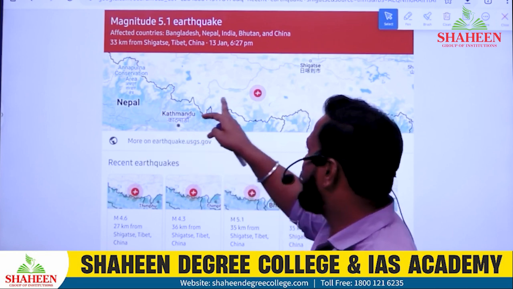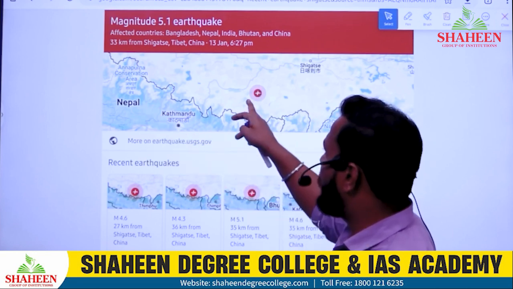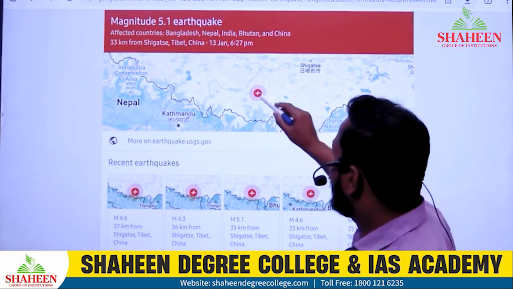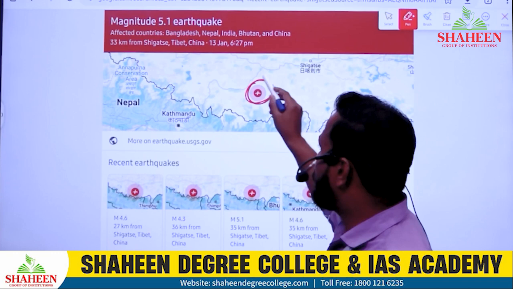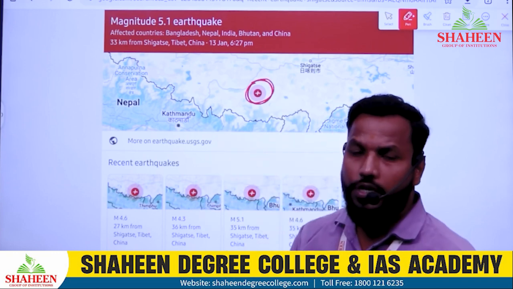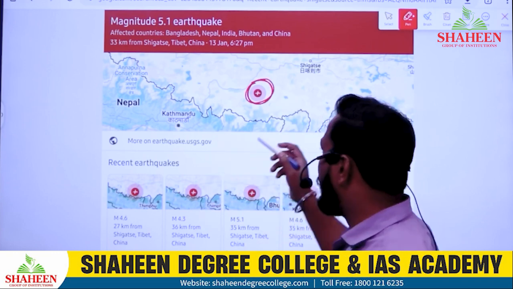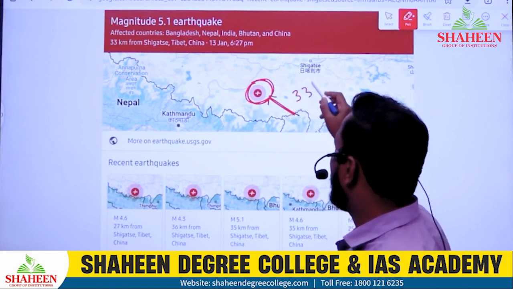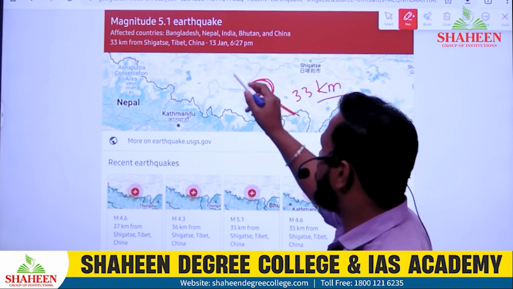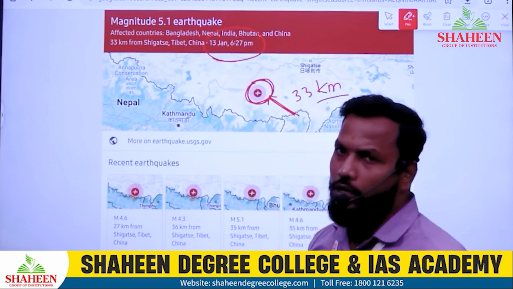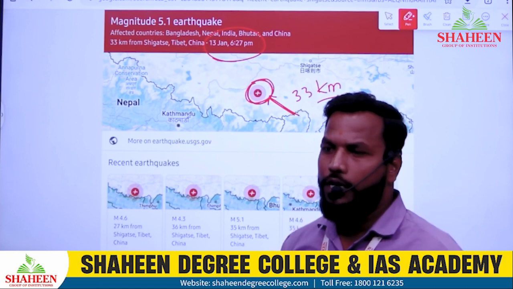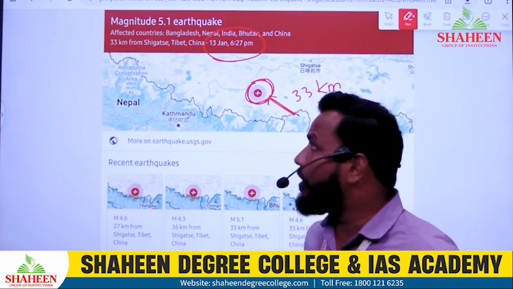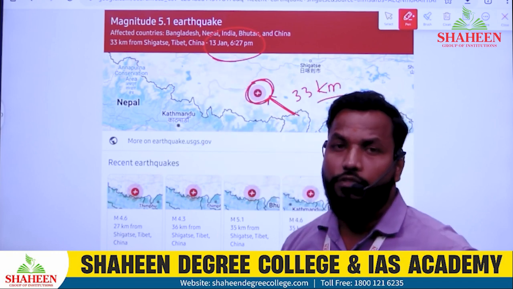This is Nepal, and this is Shigatse, where the earthquake has taken place. Shigatse is just 33 km away from India's border. It took place on 13th January, and today is the 15th January.